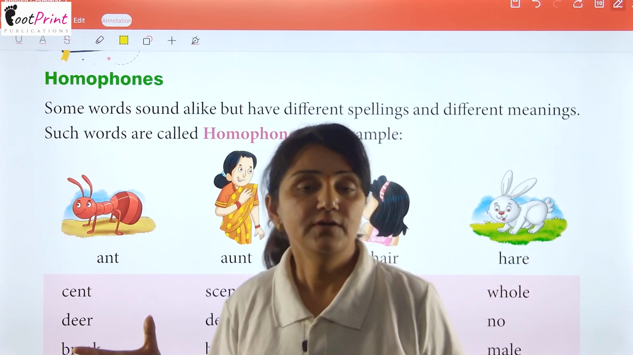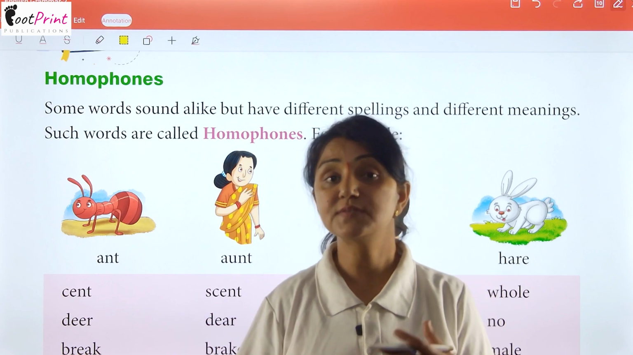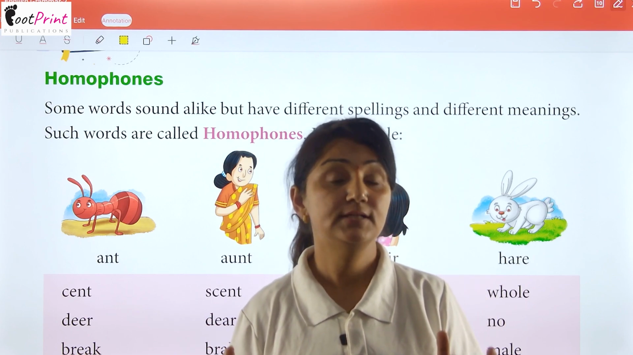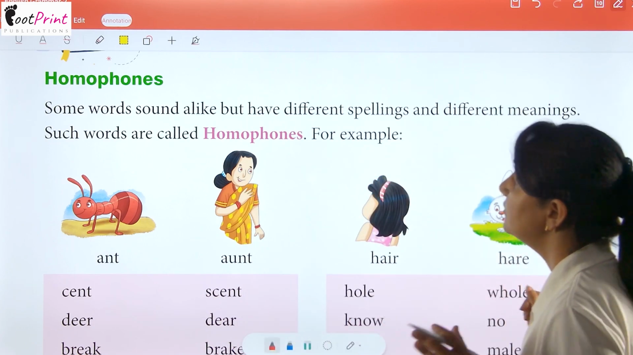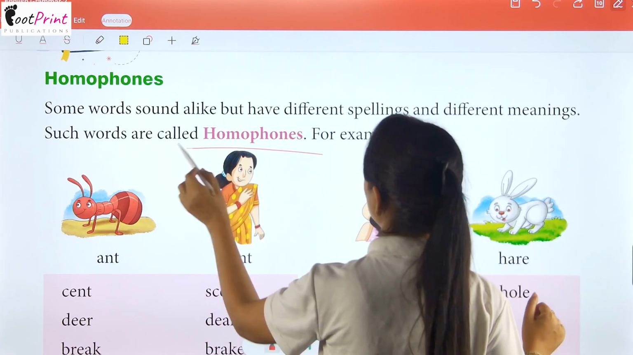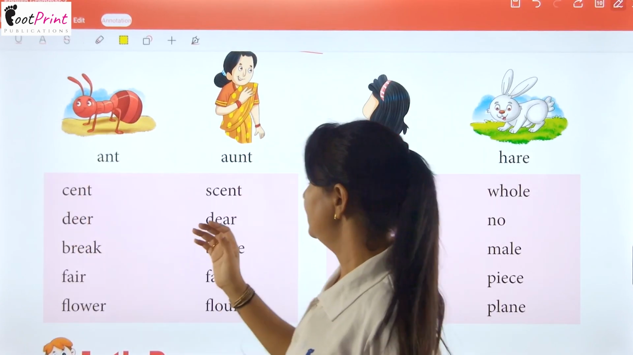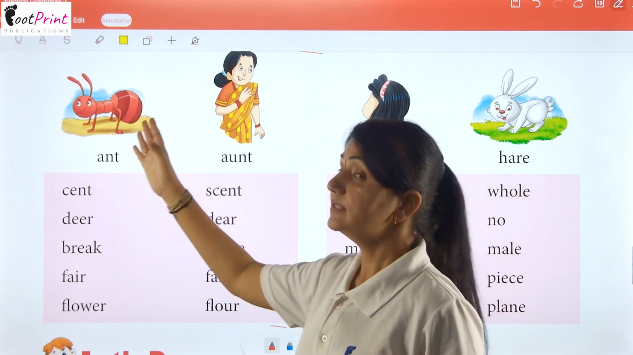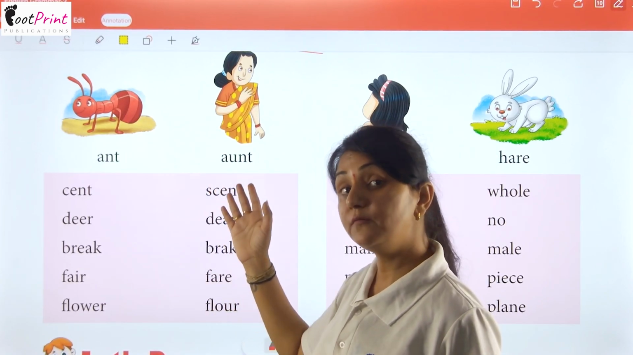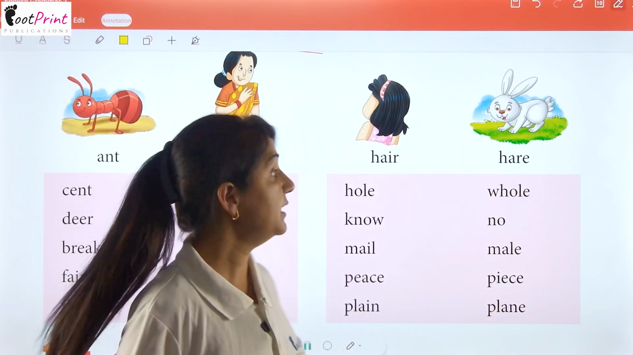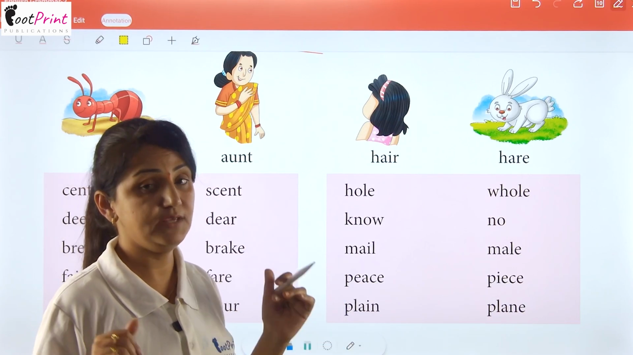Students, they want to tell you actually that some words at the time of speaking seem the same, but they both have different meanings. So that kind of words will be called homophones. For example, ant and aunt. The spelling of both words is different, and the meaning of both words is also different, but they sound the same at the time of speaking.